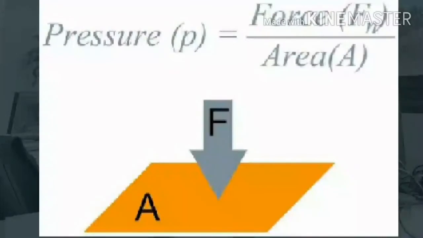Pressure. Pressure is produced when a force acts on an object. In most cases, an object exerts force on another object by making contact with it or by touching. Pressure is the force acting on a unit area of the object. The pressure depends on two factors: force applied and area over which force acts. The same force can produce different pressure depending on the area over which it acts.